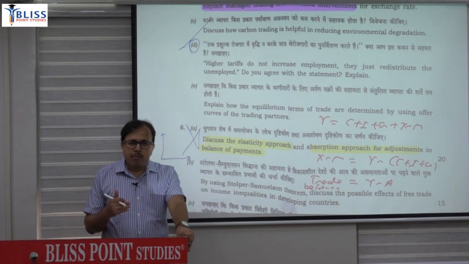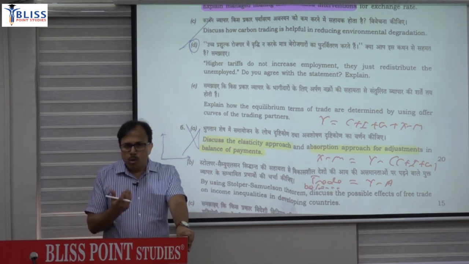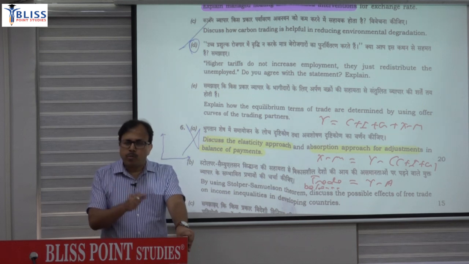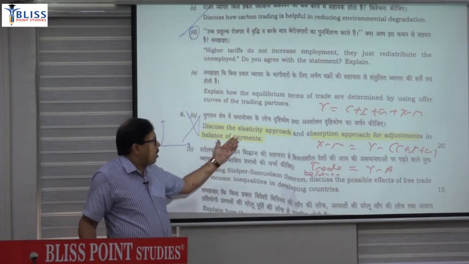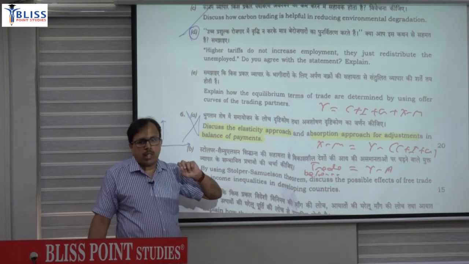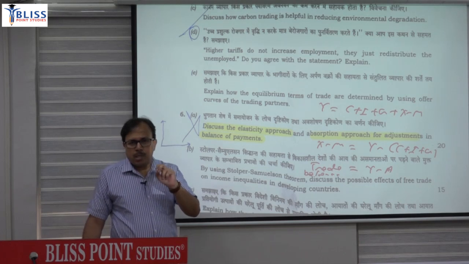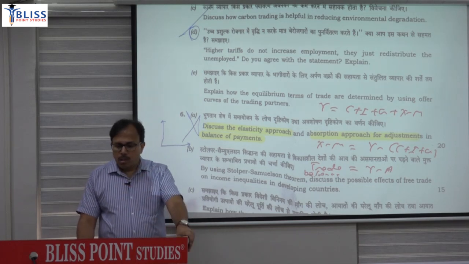So if the economy is at the full employment level, you can't change the output. You have to reduce the absorption in order to improve your trade imbalance. Plus you can add the Marshall-Lerner condition in the elasticity approach. That is, the sum of elasticity of export plus import has to be greater than 1.